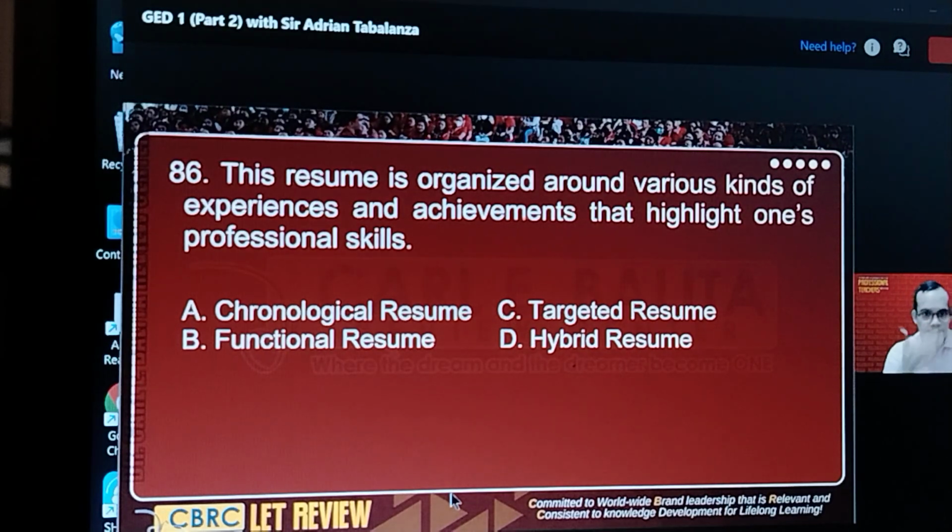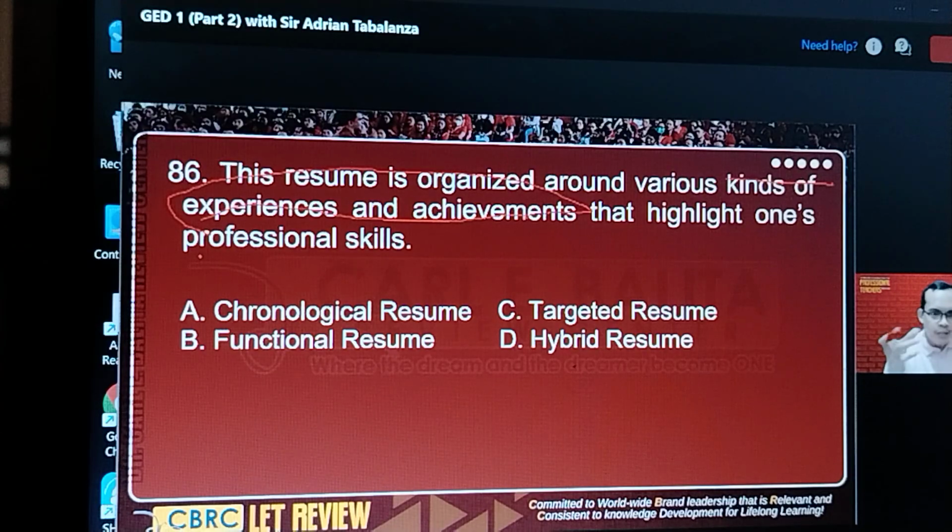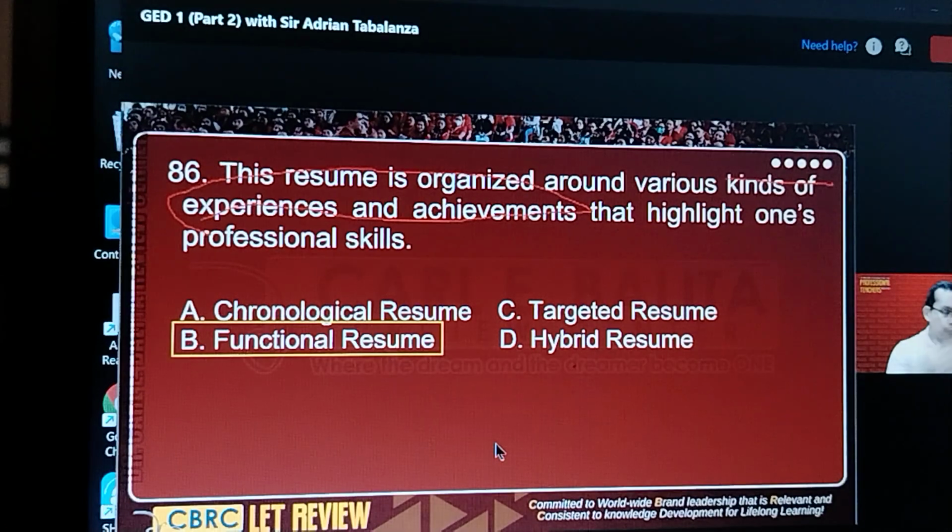Okay, number 86. Here, we're being asked the type of resume, which is organized around various kinds of experiences and achievements. If it's organized based on experiences and achievements and not based on dates, the type of resume we're looking for is functional resume. So a functional resume is useful if you have employment gaps in your history.